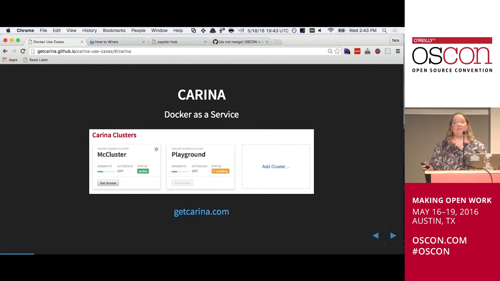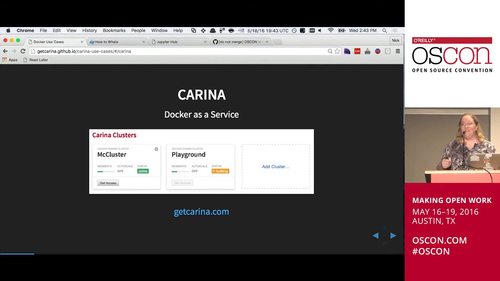This talk isn't explicitly about Carina, but a couple of us are using it, so I just wanted to level set what the heck that is. Carina is Rackspace's Docker as a service. Essentially, you can push a button on a website, and a minute later, you have a Docker swarm cluster set up for you, and then you can immediately just start doing Docker without a lot of hassle and not knowing how to secure things and knowing what runC is and AppArmor and all that. Somebody else's problem.